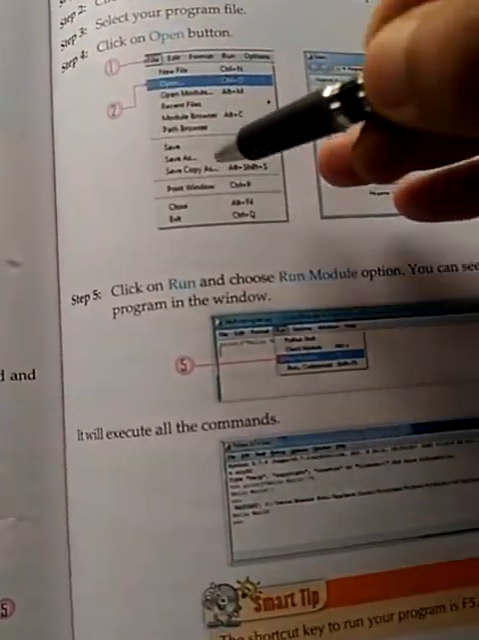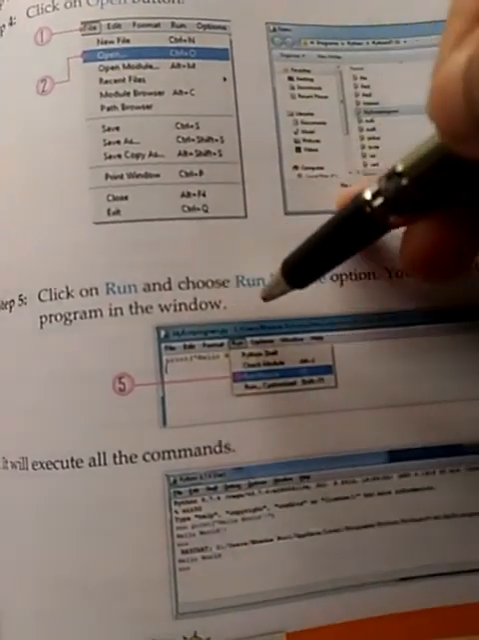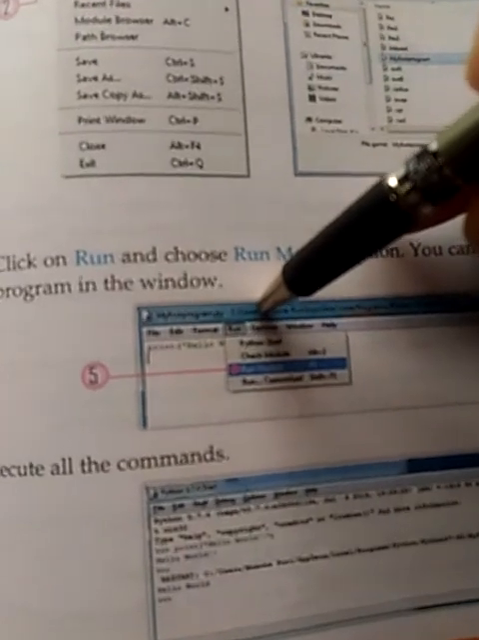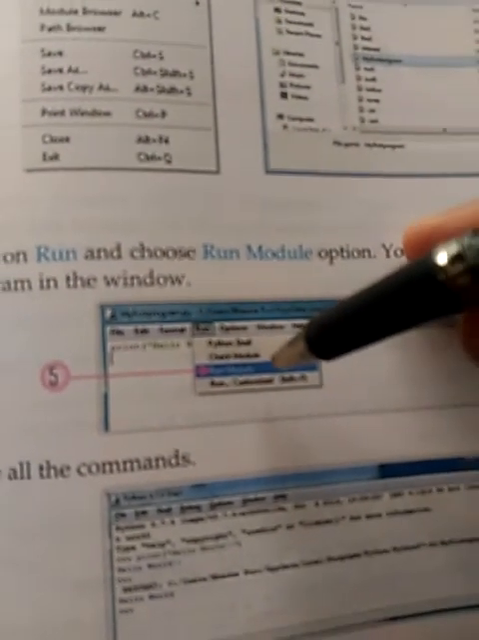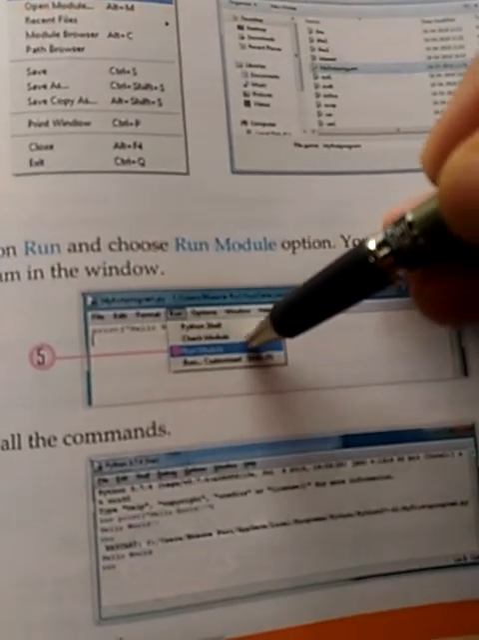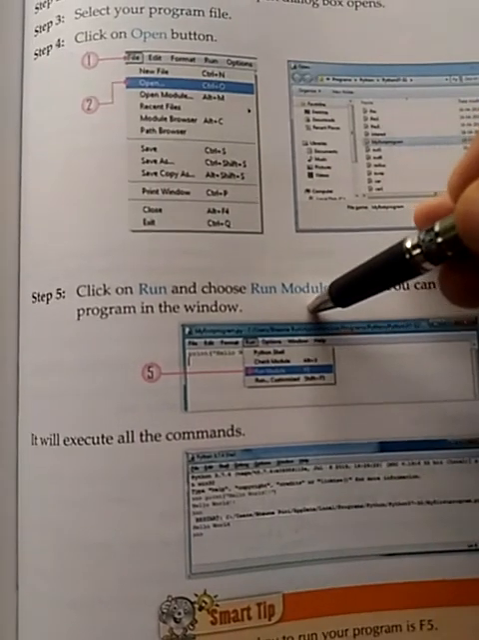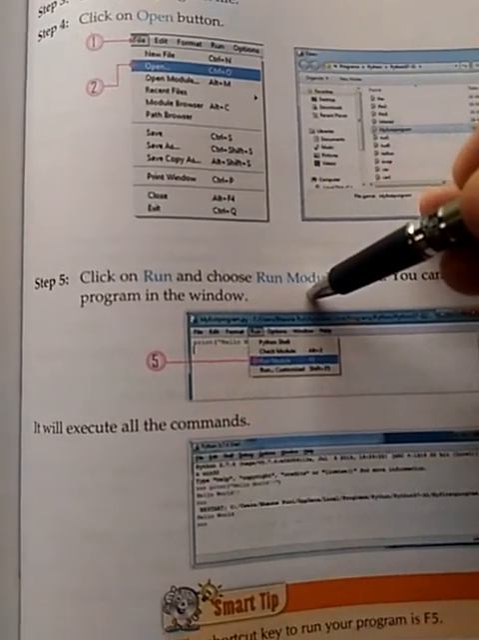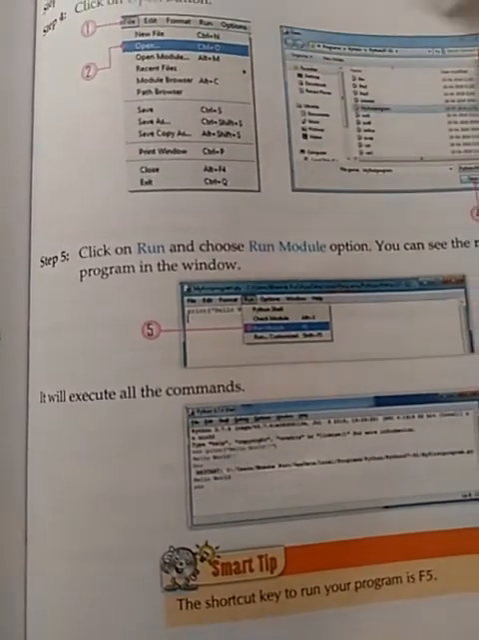Now running a program. You can run the program by clicking on the run menu. On the run menu, you will find the option run module. Here you can run your module. In this way you can execute your program, and the shortcut key for execution of the program is F5.